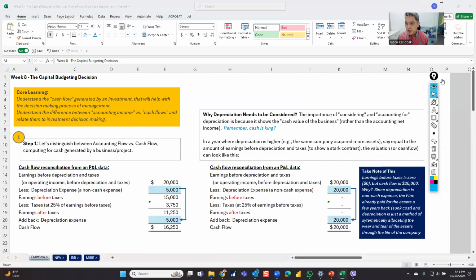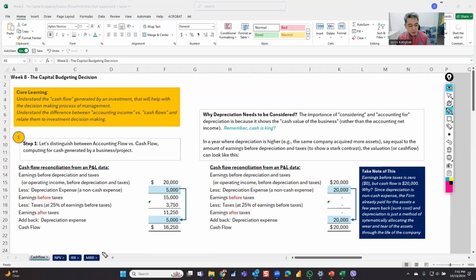Okay, so I'm going to make sure that we navigate the Excel file first, right? On our Excel file, we have a couple of tabs. I have a cash flow tab on the bottom side here, and then I have a net present value, an IRR, and a modified IRR. So that's the calculation that we're going to do.